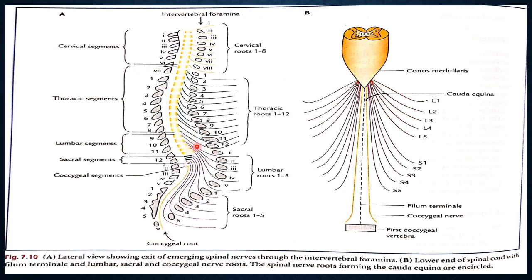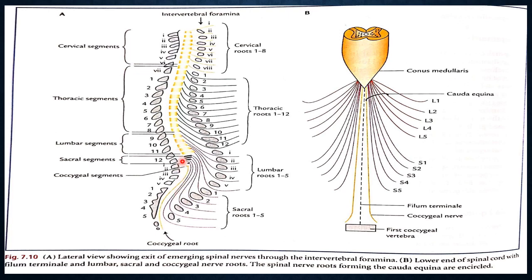But the spinal cord basically ends at the level of L1. These are the cervical segments of the spinal cord, these are the thoracic segments, and these are the lumbar, sacral and coccygeal segments.